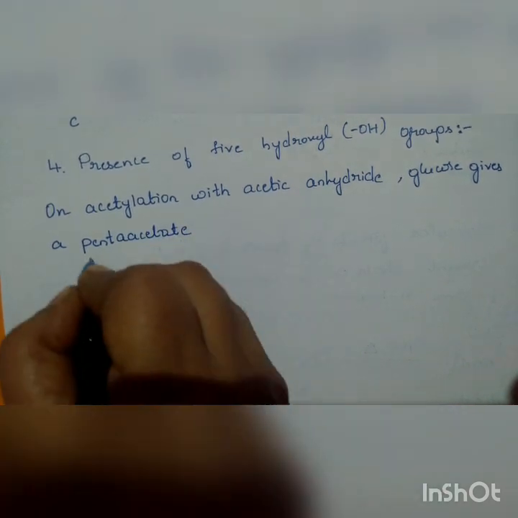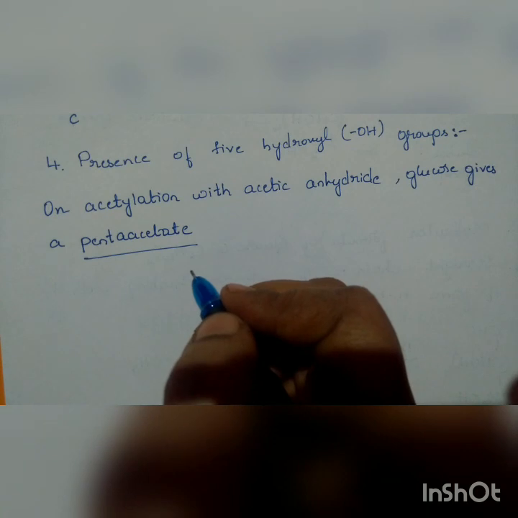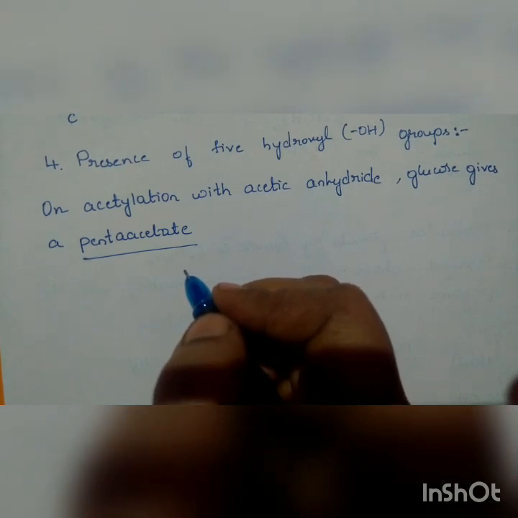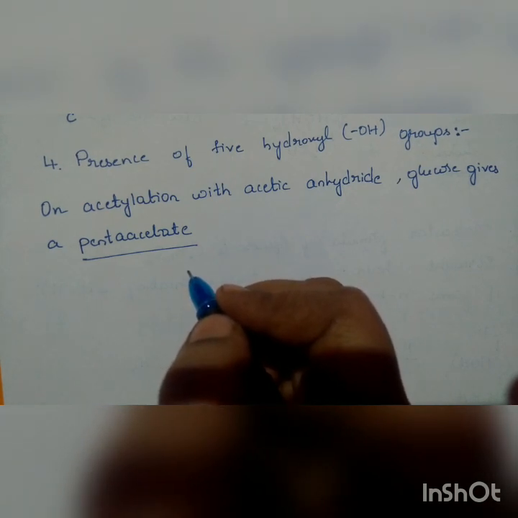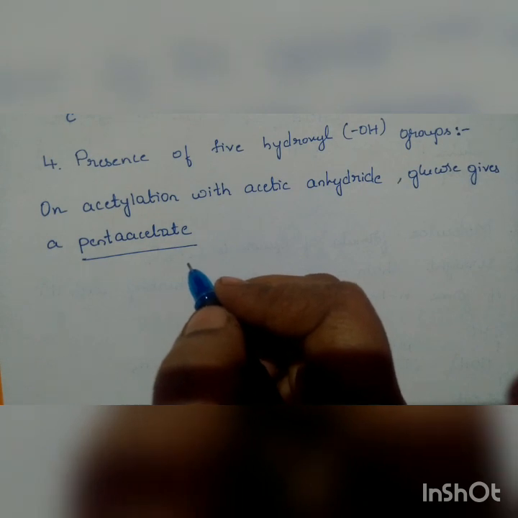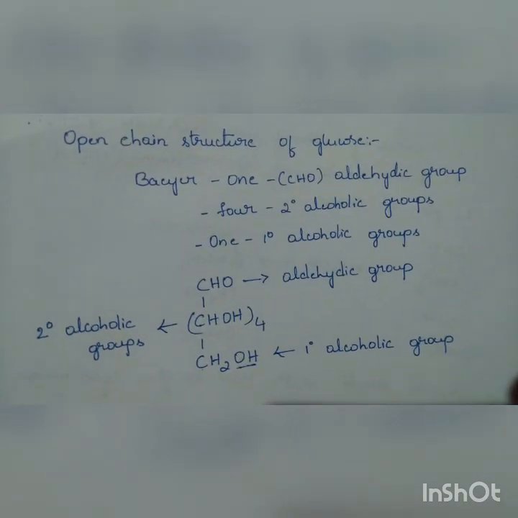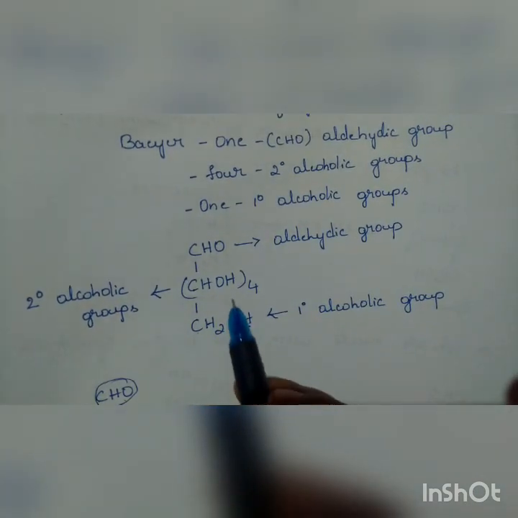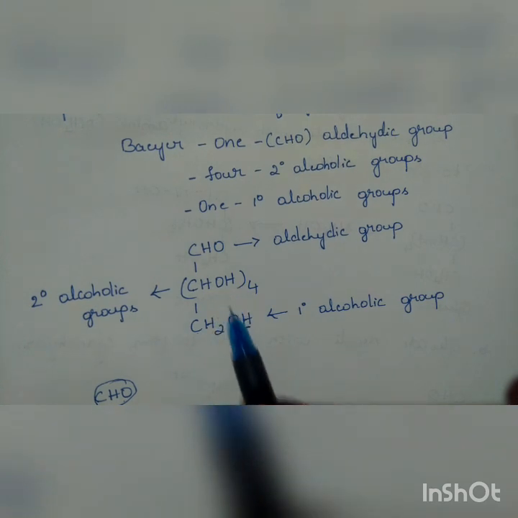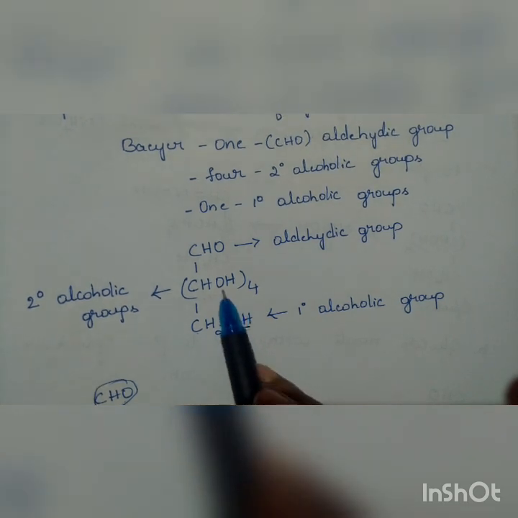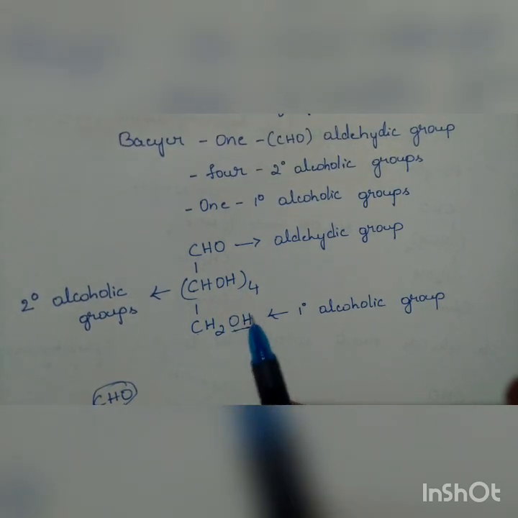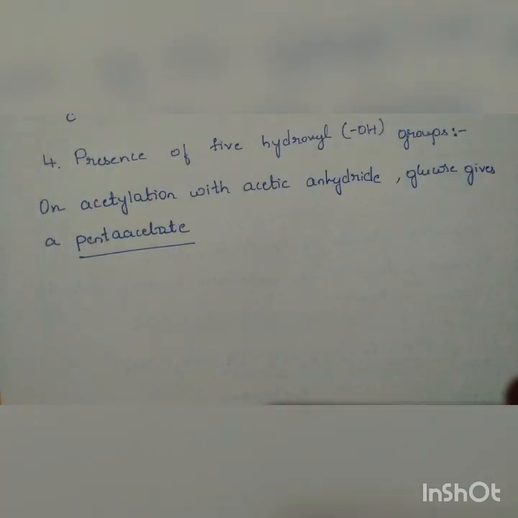This pentaacetate is going to prove that the compound consists of 5 OH groups. Which are those 5 OH groups? As we studied in the beginning, in this structure there are 4 OH here and 1 OH here, total 5 OH groups. This is what we are going to prove now, by using acetic anhydride.